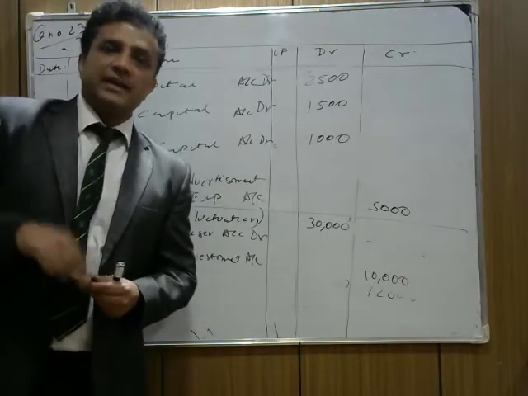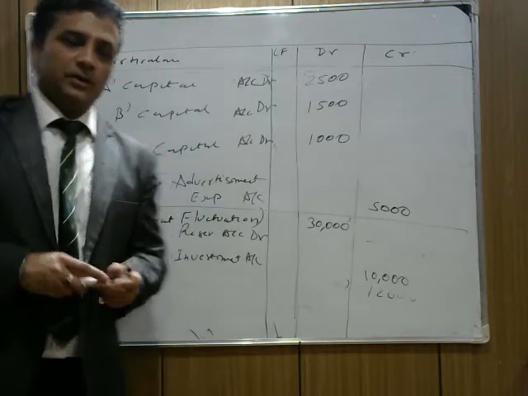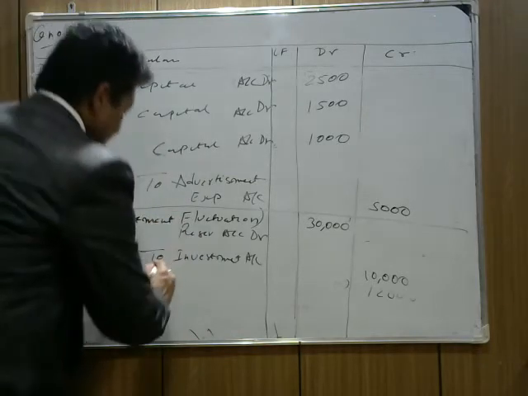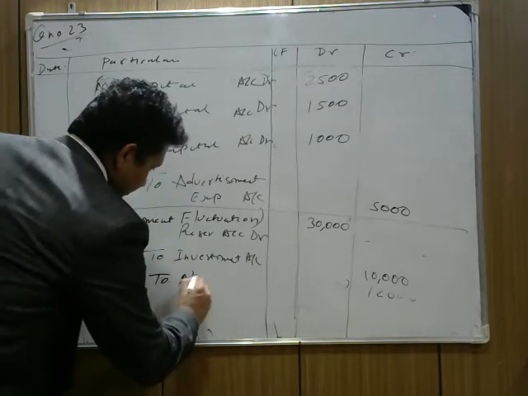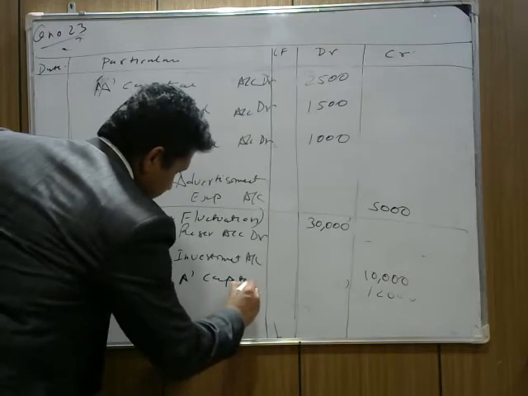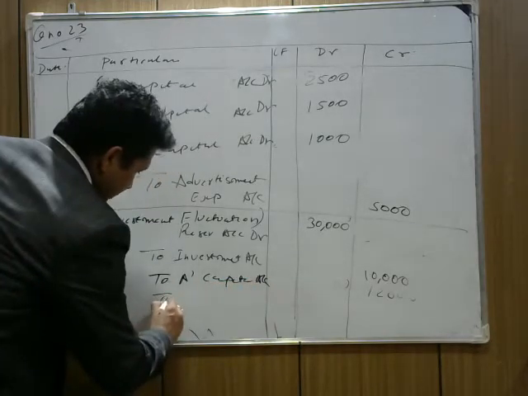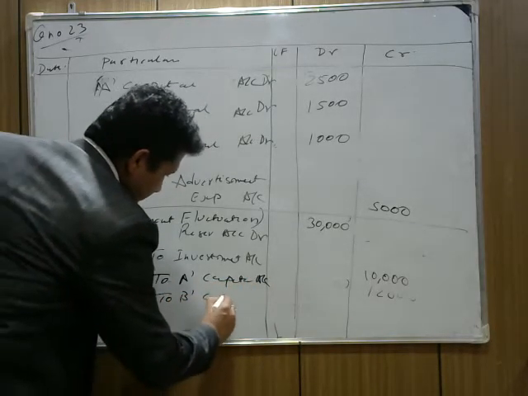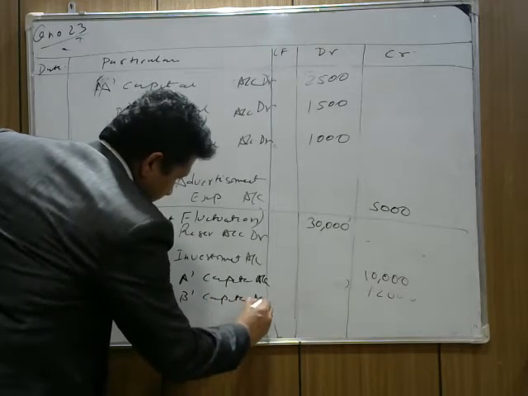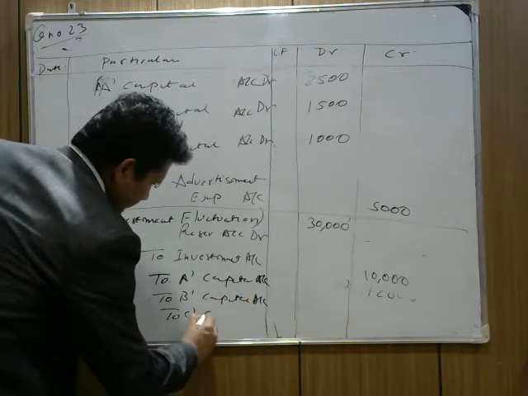Now, who has a right to this 20,000? Partners' capital. We write here to A's capital account, to B's capital account, and to C's capital account.